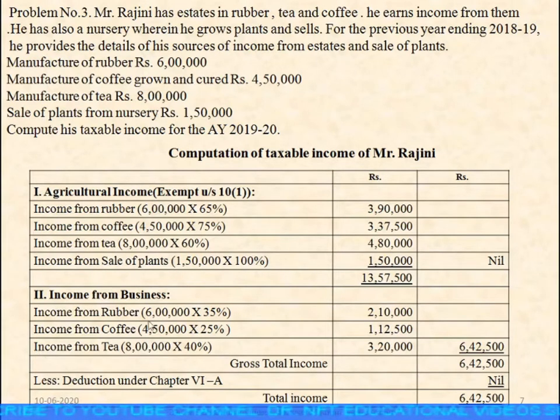Now coming to the income from business. Income from rubber, we have 6 lakhs, 35 percent of which is considered to be the business income. So 6 lakhs into 35 percent is 2 lakh 10,000. Income from coffee is 4 lakh 50,000 into 25%, it is 1 lakh 12,500, and income from tea is 8 lakhs into 40%, 3 lakh 20,000. If you add up all these, you get 6 lakh 42,500. So your gross total income is 6 lakhs 42,500. There are no deductions given, so the total income is 6 lakhs 42,500.